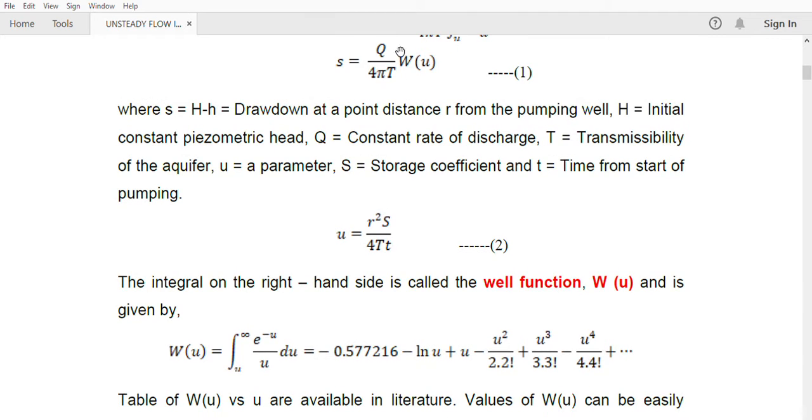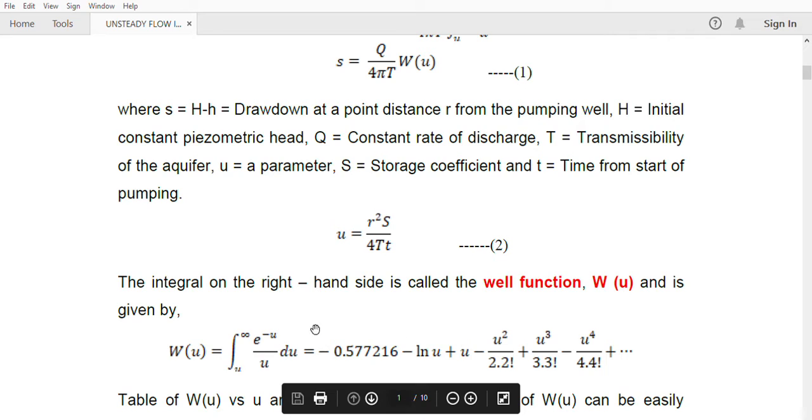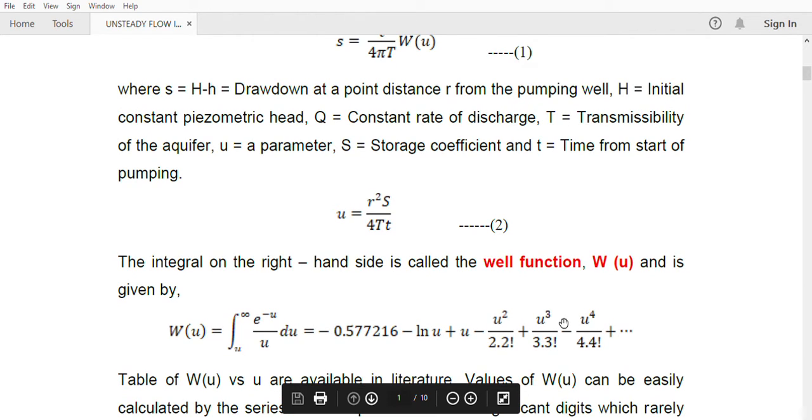Here another thing you have to notice, W of u. W of u is the well function, which is expanded as integral u to infinity e raised to minus u by u du. This is integrated and expanded in this form, but we can take only the first two terms. We can neglect all the other terms for convenience. This is the actual form of W of u.